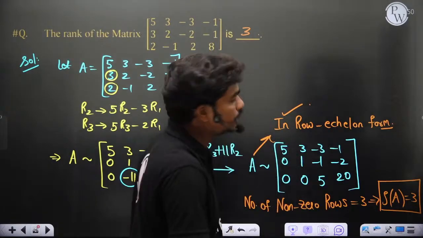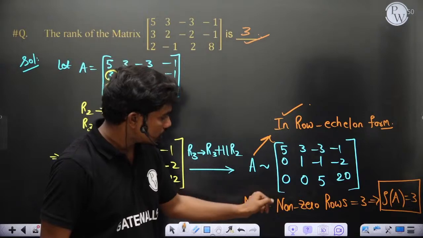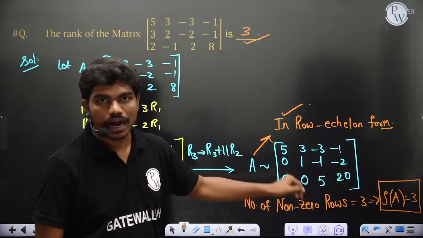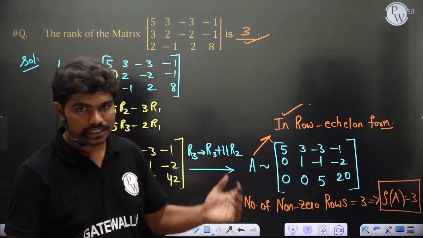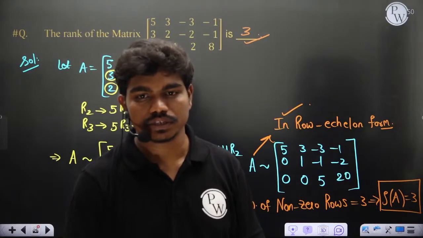So this is basically 3, and you can check. We have done this in row echelon form, and we have done transformations. Even if you are multiplying by a scalar, you are changing the row, so that's a transformation. It's counted as a transformation. Okay, Hari Krishnan.